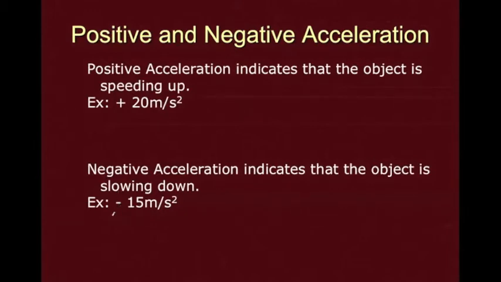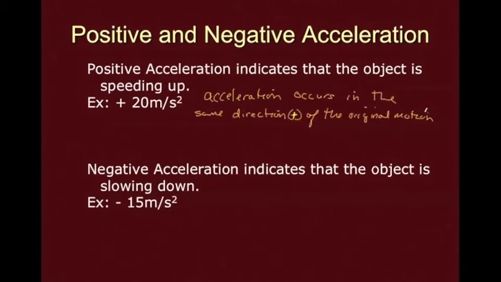So positive acceleration indicates that an object is speeding up. Acceleration occurs in the same direction as the original motion, which would be the positive direction. So it's going to be indicated by a positive sign. If acceleration is occurring in the same direction as the motion, this object is going to speed up.